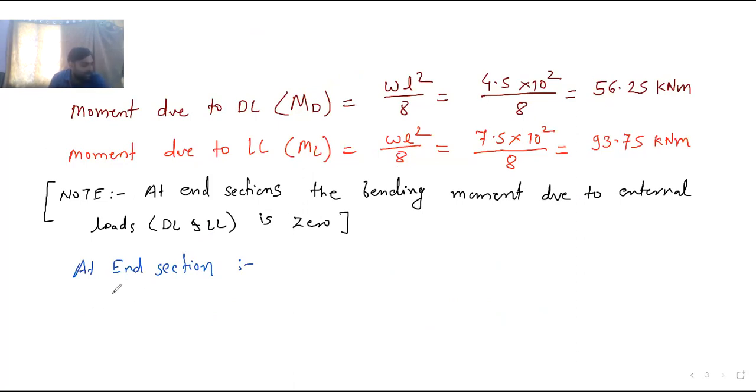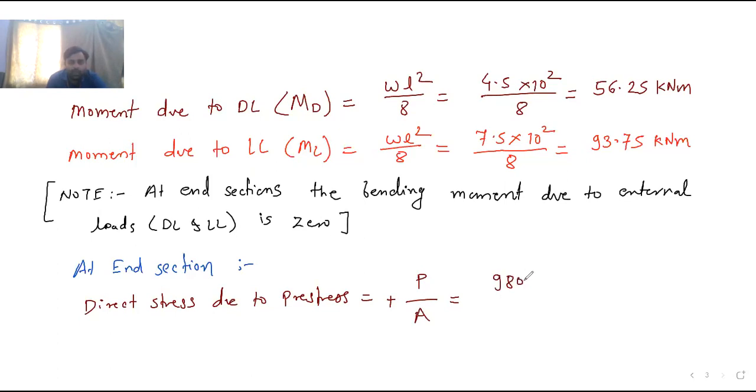So at the end section, I will write direct stress due to pre-stress. Direct stress due to pre-stress is P by A. You know that it is always plus at the topmost fiber also, at the bottommost fiber also. So this is the direct compressive stress, so it is plus. So P by A, what is the value of P? 980 kilonewton.